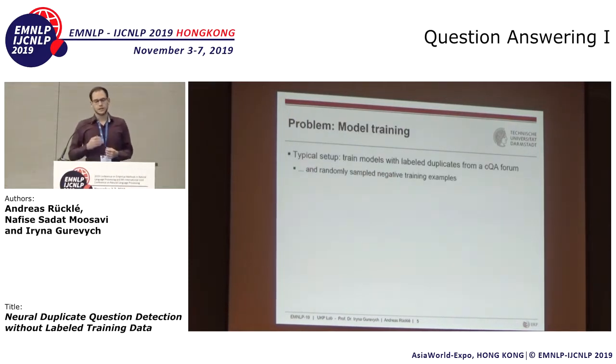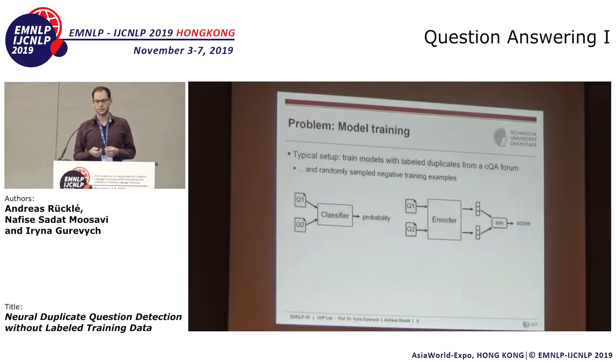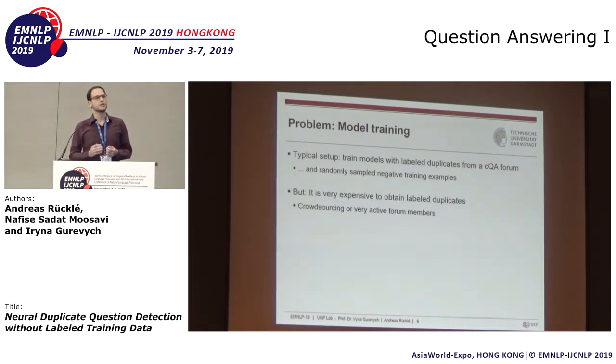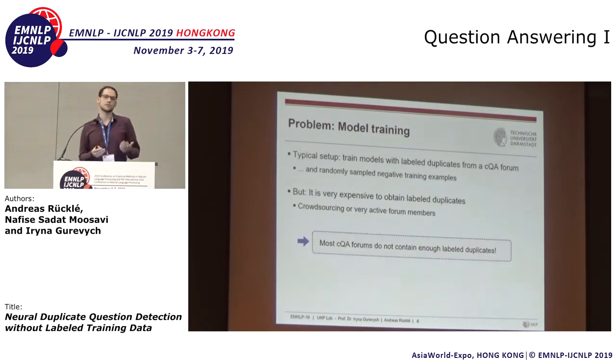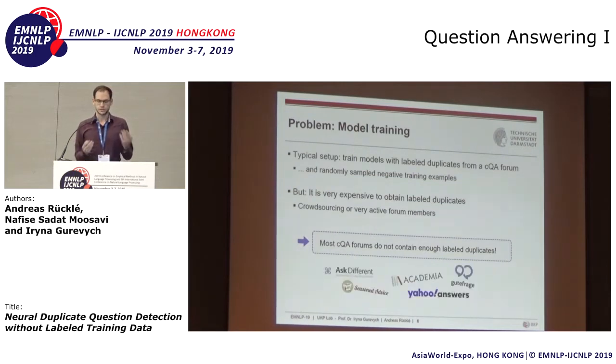When we would train models for duplicate question detection, the typical setup would be to use labeled training data, labeled duplicates, and then we can train classifiers or maybe question encoders. The problem is it is very expensive to obtain such data, because this is either done through crowdsourcing or by very active forum members. And therefore, because it's so expensive, most of the CQA forums actually do not contain enough labeled duplicates, and here's just a small selection of those.